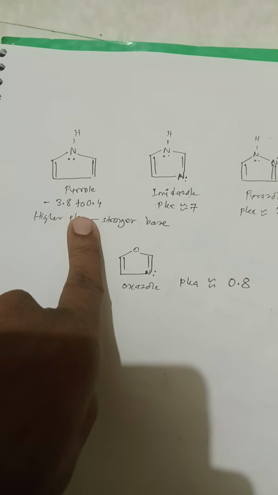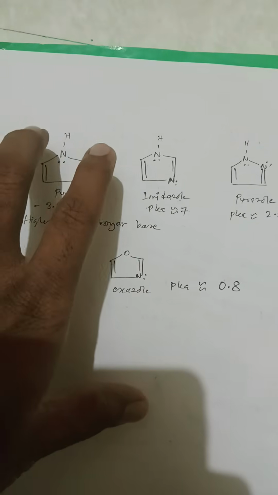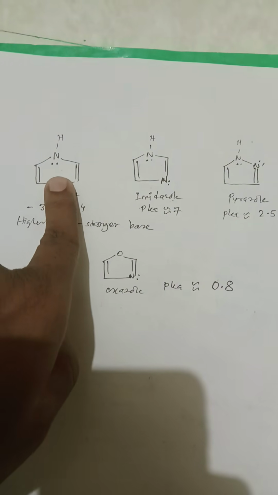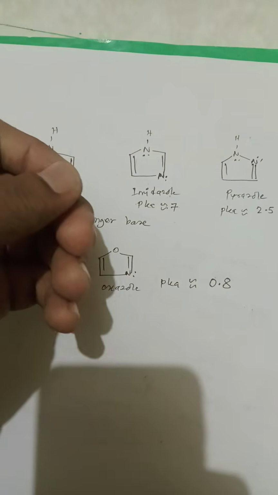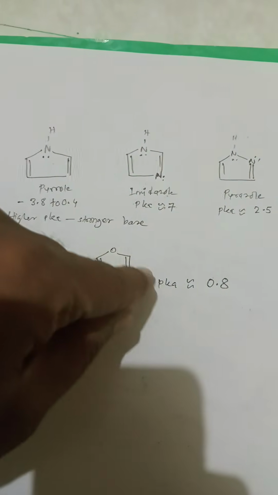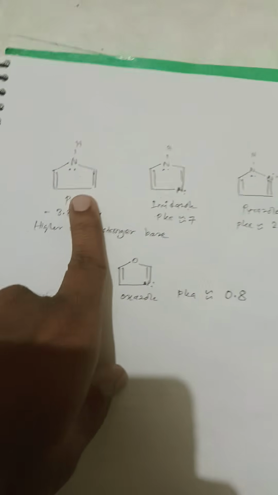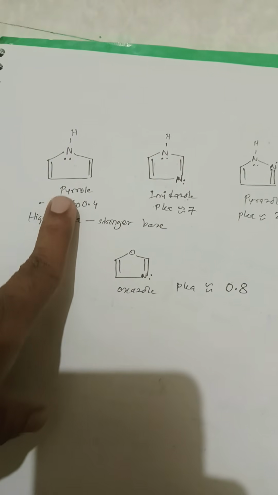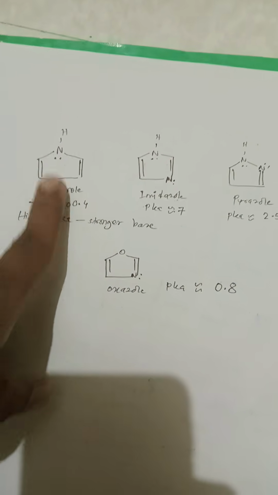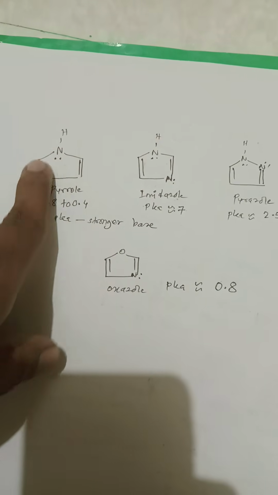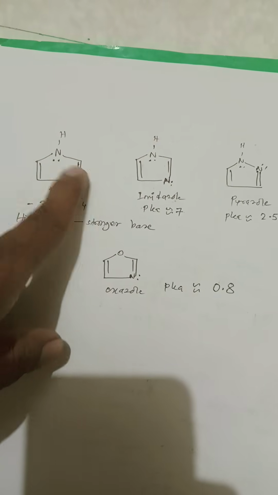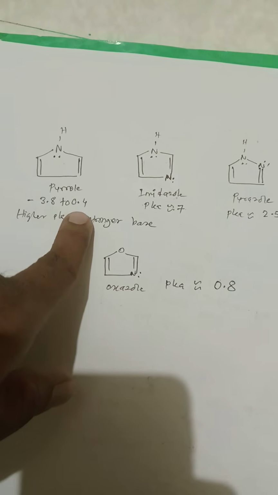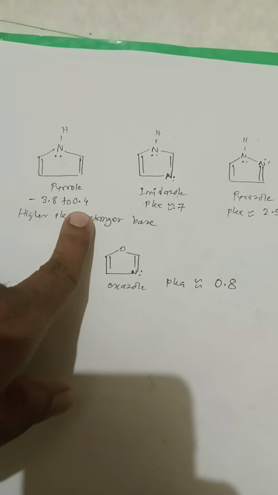Why is it so? Because according to the definition of a base, if the lone pair of nitrogen is available freely, then it is a strong base, and if it is not available, it is a weaker base. I mean, the availability of the lone pair of electrons determines the basicity of the heterocycle. So in this example, the weakest base, the lone pair of electrons is actually part of the aromaticity, which is not available, and that's the reason why it has such a low pKa value, 0.5, 0.4.